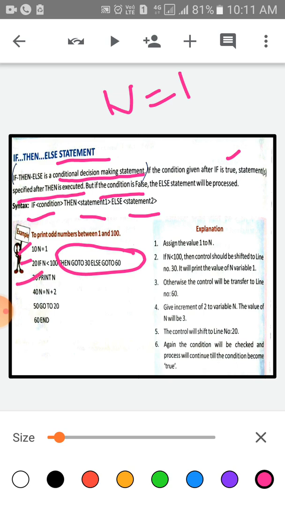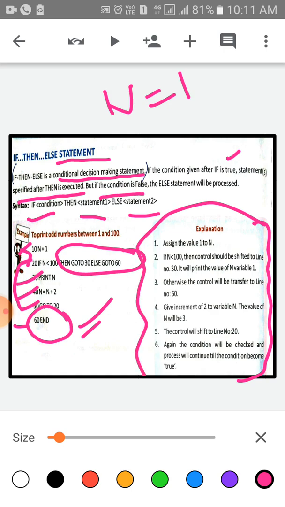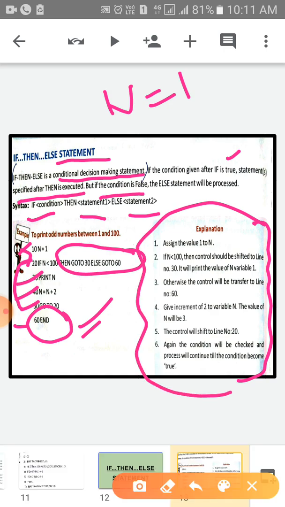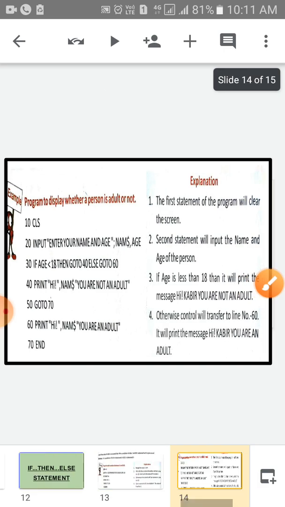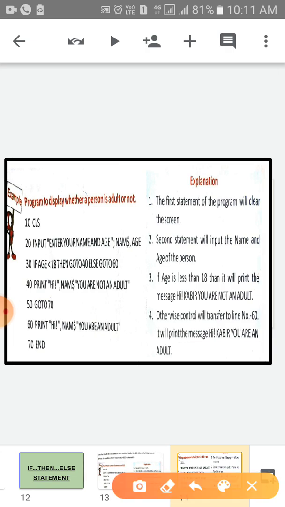Then third line, print n. Fourth line, n is equal to n plus 2. Fifth line, go to 20, shift to the second line, if n is smaller than 100. And lastly, in the sixth line we have to write END. This is the explanation, children. Okay, clear?